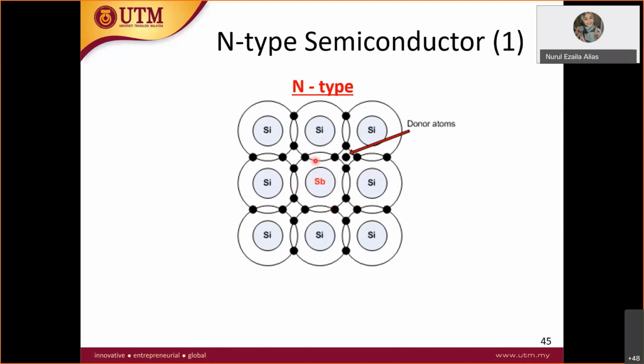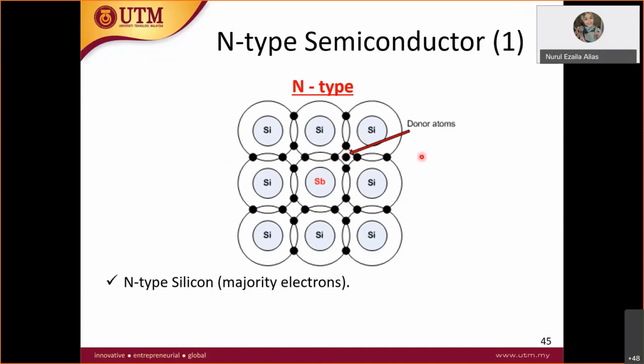Sb is N-type, known as a donor atom. When we dope with a donor atom, as you can see, there is one excess electron here. Of course, it is not only one; this is one block, and we may have 1,000 blocks, so a lot of donor atoms will be produced.